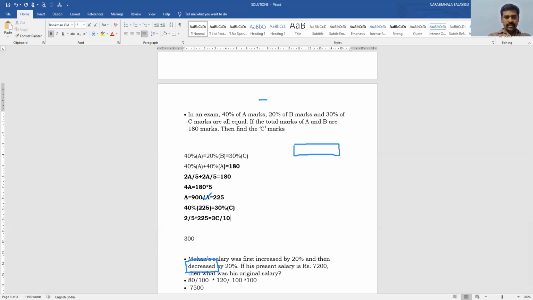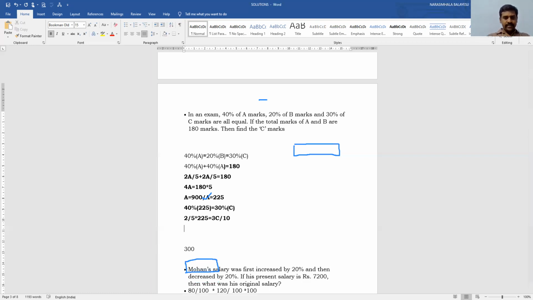So 3C by 10 is equal to 2 by 5 into 225. So 3C is equal to 10 into 2 by 5 into 225. So if I calculate this, if I cancel, C is equal to 375.